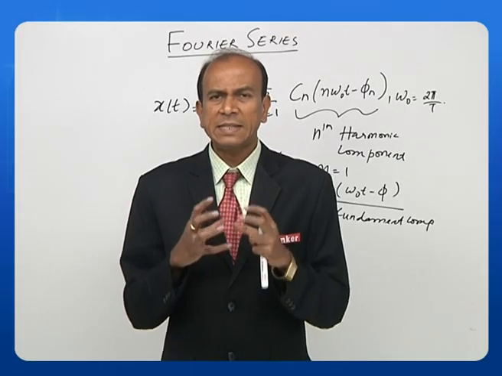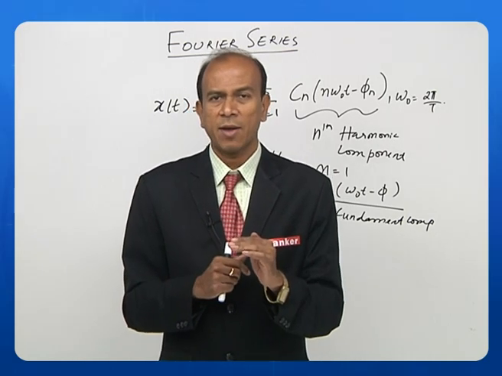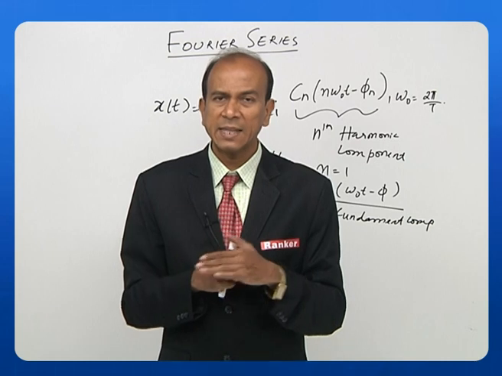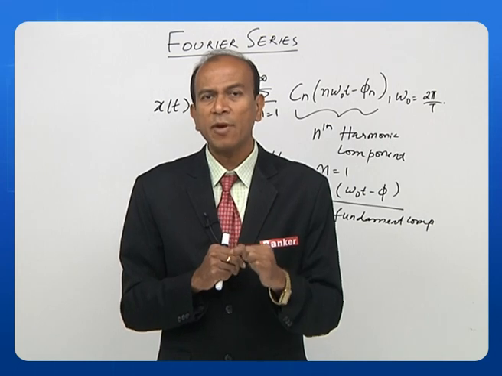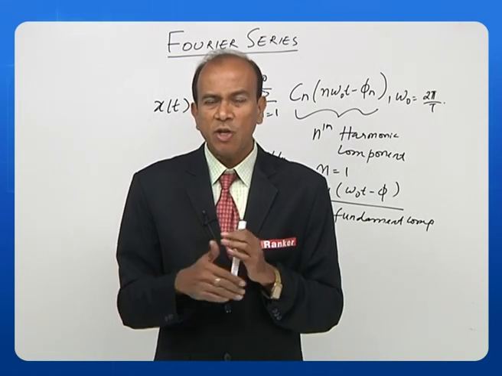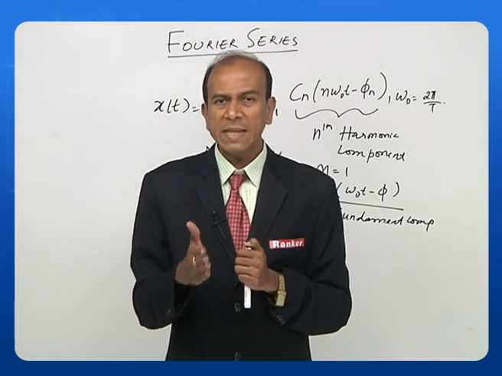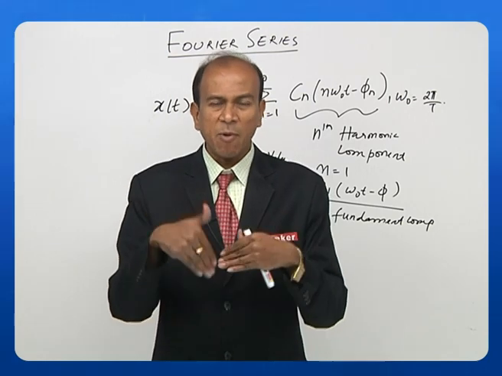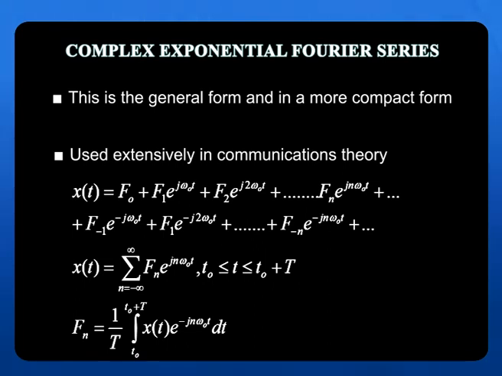Now one very significant feature I want to tell you is this. If you look at this type of formula, the complex exponential Fourier series, and the earlier cases, remember the summation earlier was done only from 1 to infinity. That means if I draw the frequency spectrum for the earlier ones, they exist only on the right hand side. Whereas this type of function exists from minus infinity to plus infinity. We see it is f0 plus f1, f2, f3 up to infinity, and also from minus 1, minus 2, minus 3, minus 4, going up to minus infinity. That means the summation here is basically from minus infinity to plus infinity.